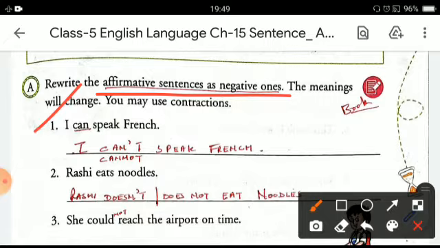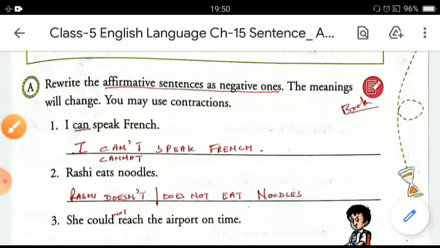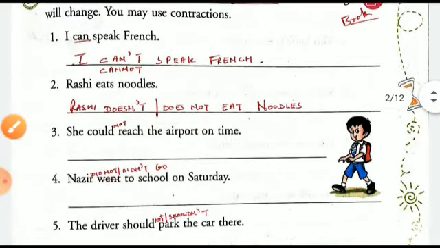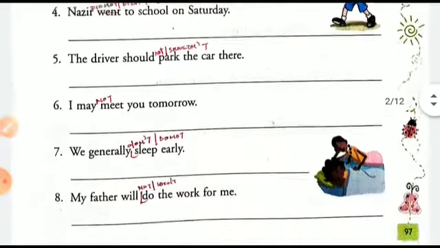Now you have to make the negative of it, and it will be like this: I can't speak French. By using the negative word can't, we have formed the sentence into a negative one. In this way, you can form the rest of the sentences into the negative ones on your own.